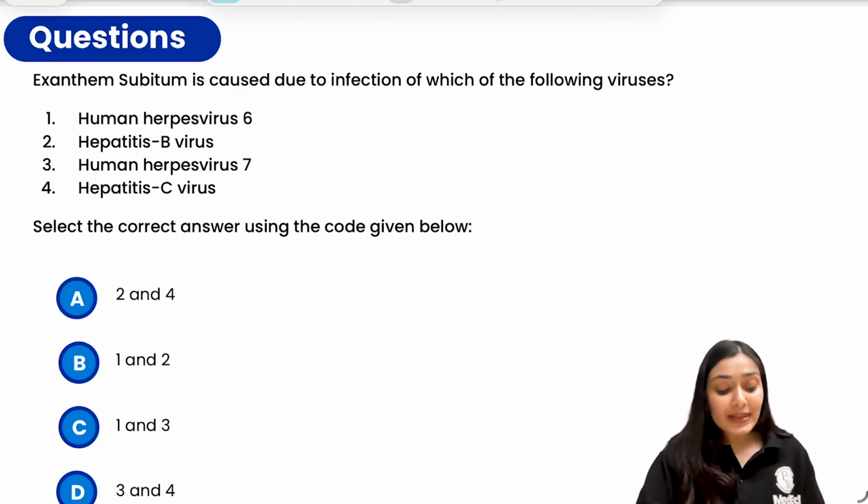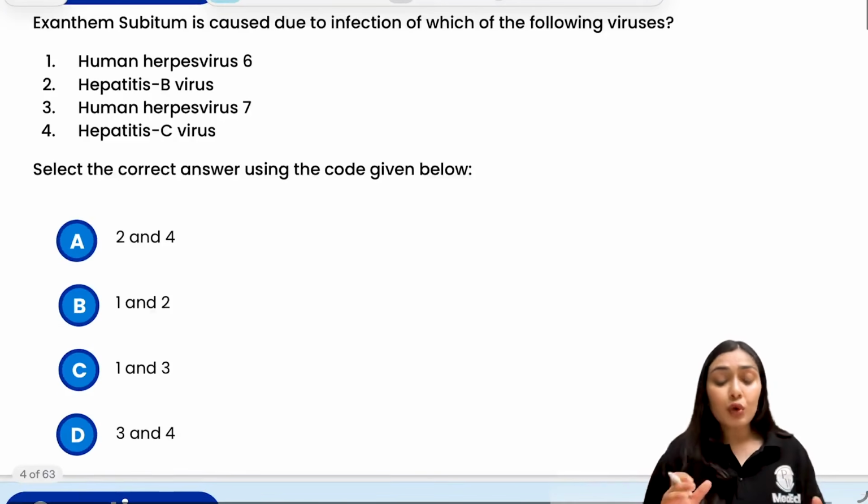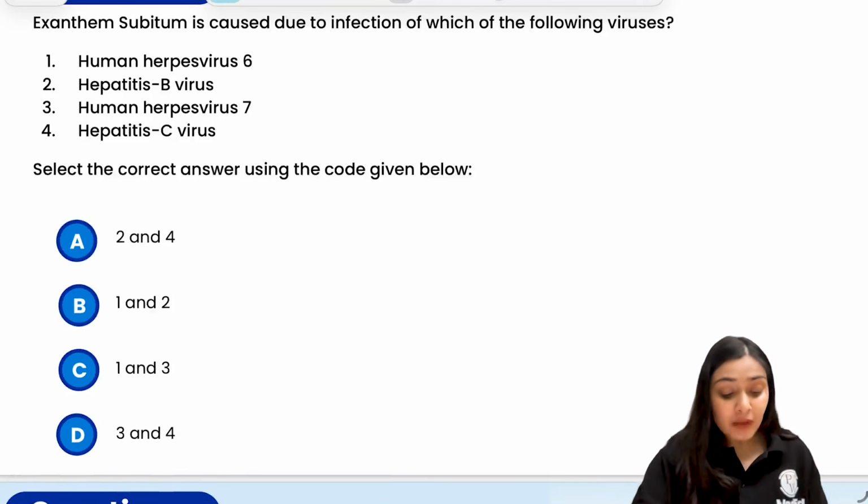The question goes: exanthem subitum is caused by the infection of which of these viruses? We have 4 options here. We have HHV, that is human herpes virus 6, hepatitis B virus, human herpes virus 7, hepatitis C virus. And we have to choose the correct code over here. We have options 2 and 4, 1 and 2, 1 and 3, and 3 and 4.